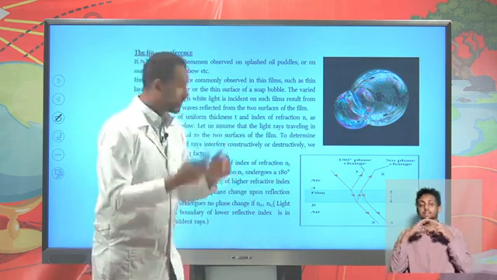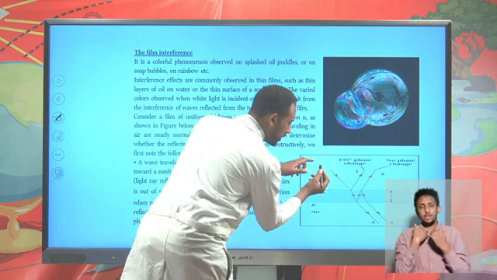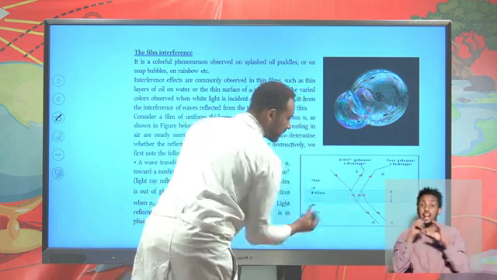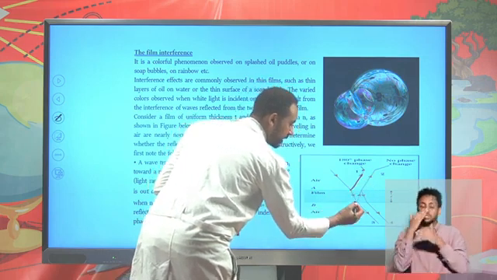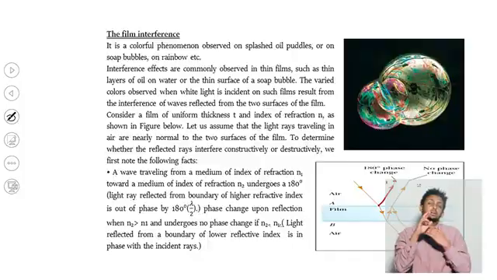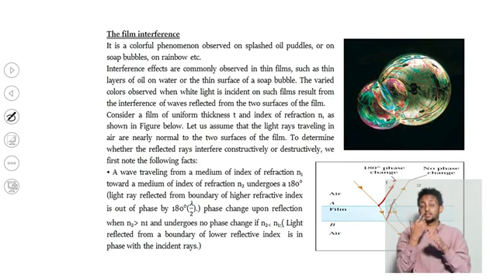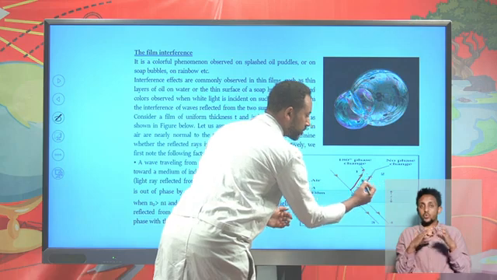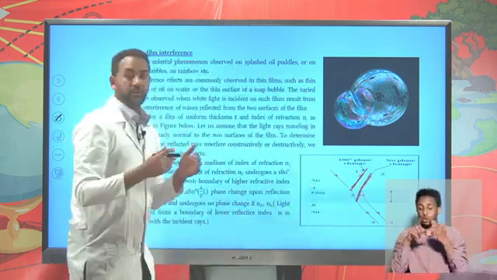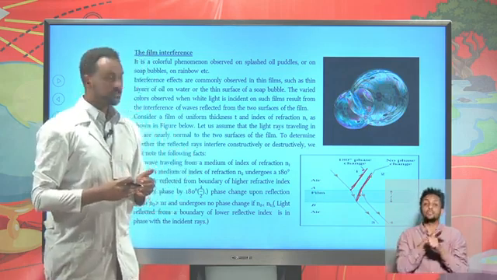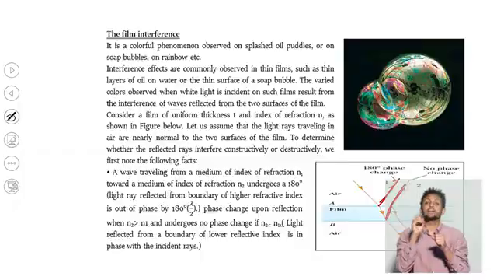The reflection of the two lights, for example: here you have a source, and as this light source is cast on the upper surface, some of it might be reflected and some of it might be refracted and face the lower boundary. As well, it will be reflected back and as well refract. So the combination or the interference of these two rays, the rays which are reflected from the upper boundary and the lower boundary, will form the colorful phenomenon. This colorful phenomenon is known to be the thin film interference.